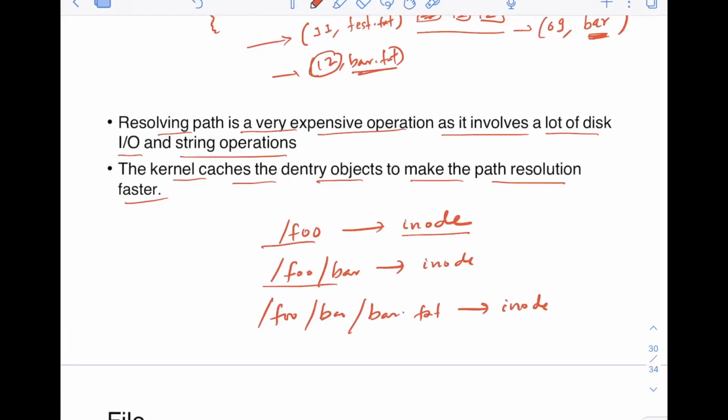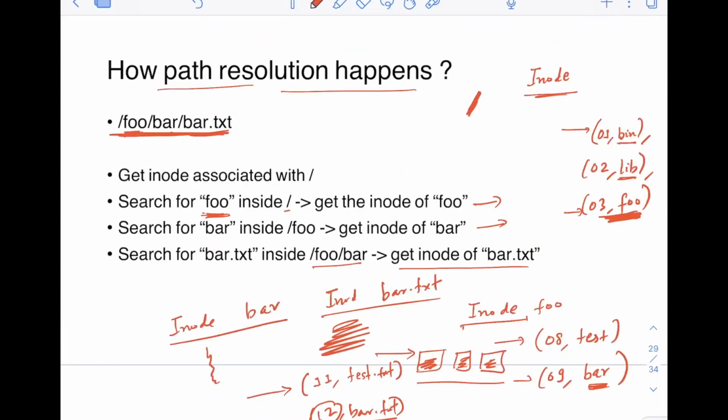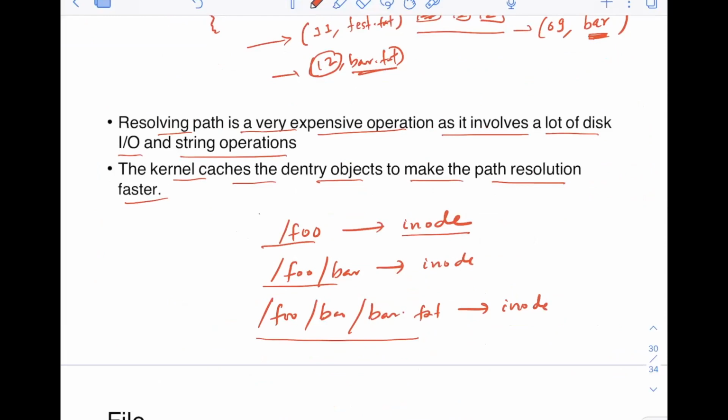And what happens? Let's say some other user again opens this same file, let's say for reading. So does the kernel need to again do all these operations? I mean, it can, but it is very expensive. It will take a lot of time. So the kernel will cache all of this mapping. And that's what your Dentry is.